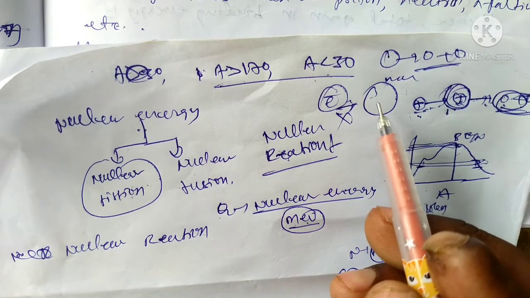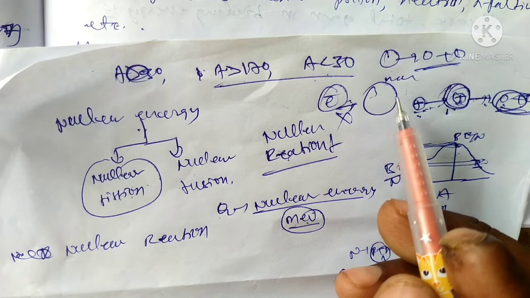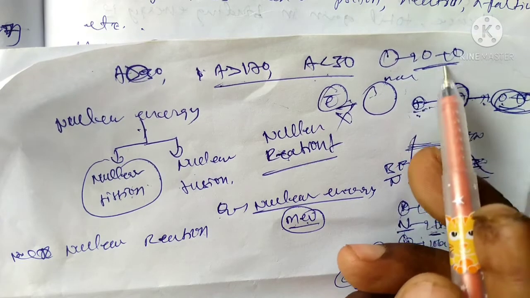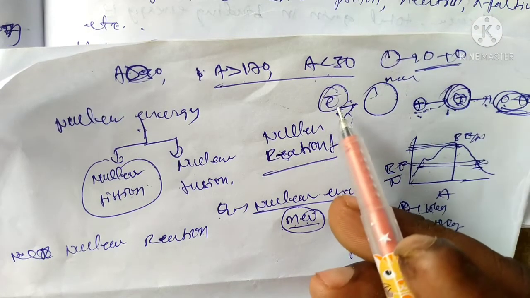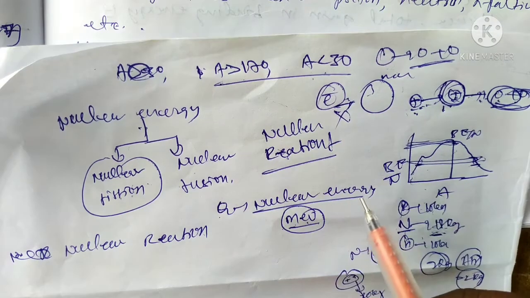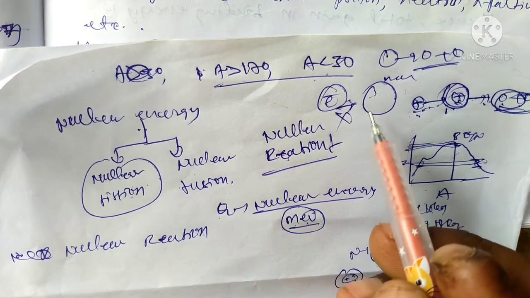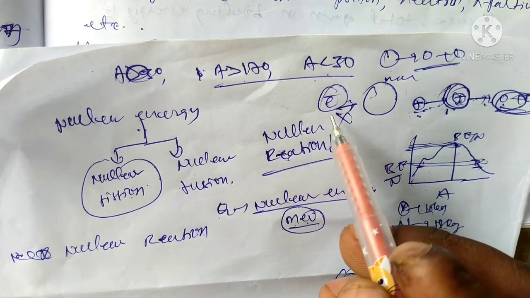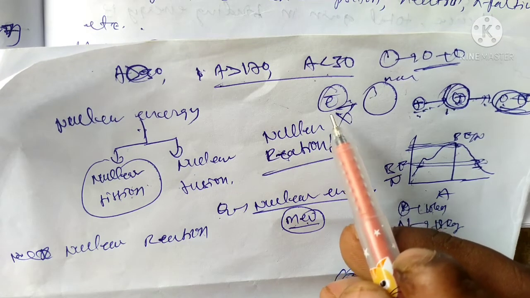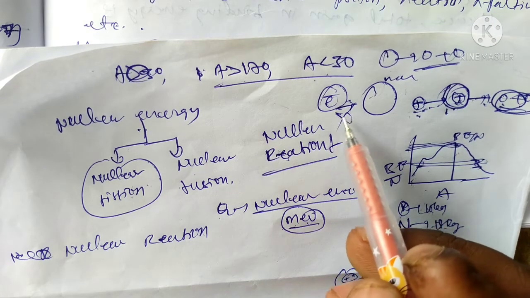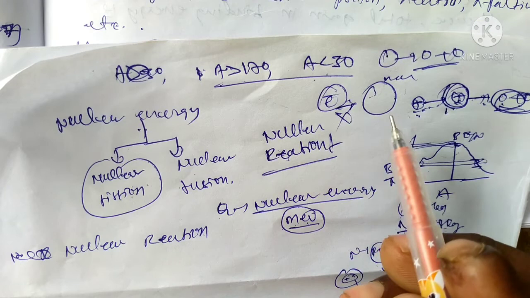If an electron diffuses or interacts with the nucleus, it cannot divide it into two or more parts. It is a lighter particle compared to the nucleus, neutron and proton. We can't decay a heavy nucleus with it, since an electron has a very small mass. That is why we can't use the electron in nuclear fission.